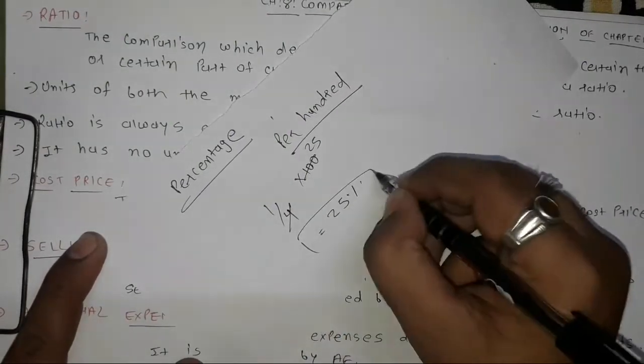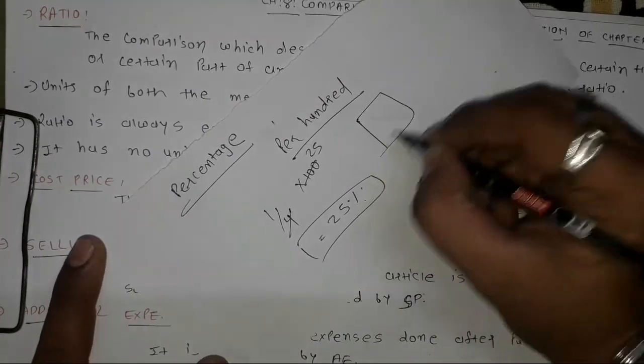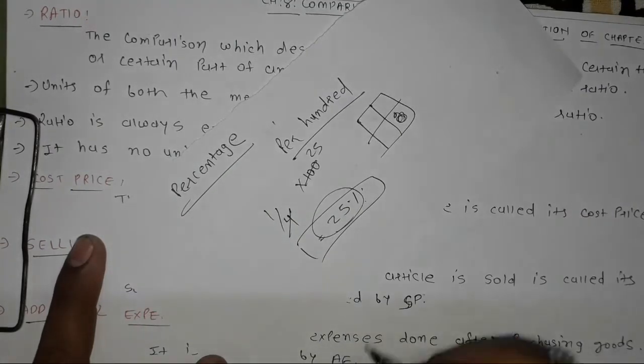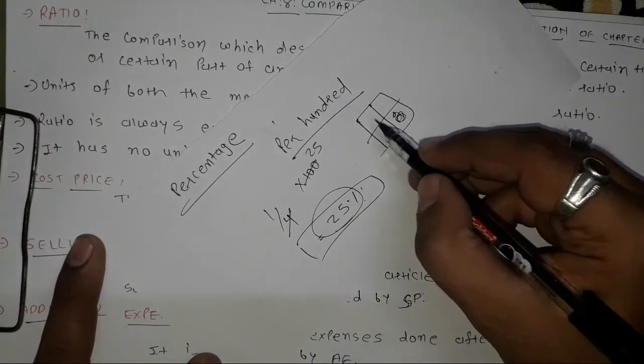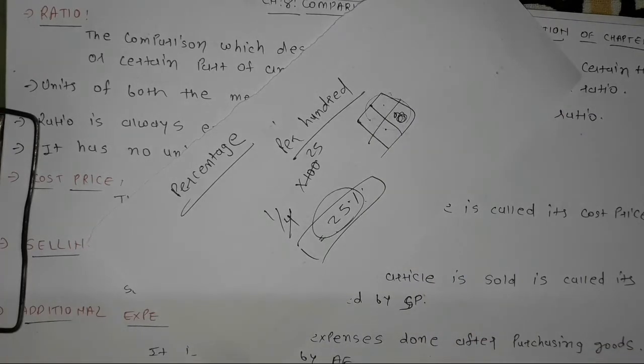So 25 percent means that one whole quantity is there, and the fourth part of that is 25%. Here you can see 25, 25, 25, 25. The whole is 100. So this is 25%. This is how we have to convert any number or any ratio into percentage.